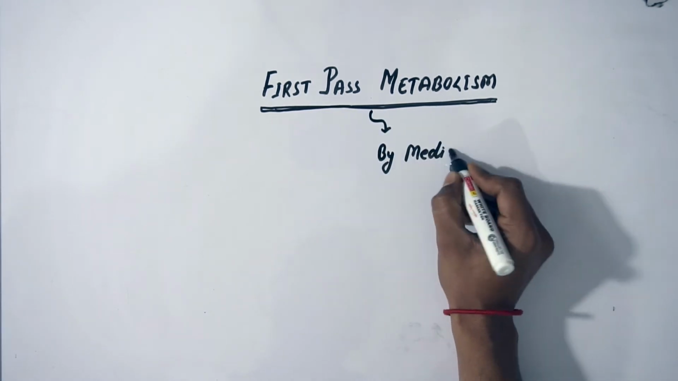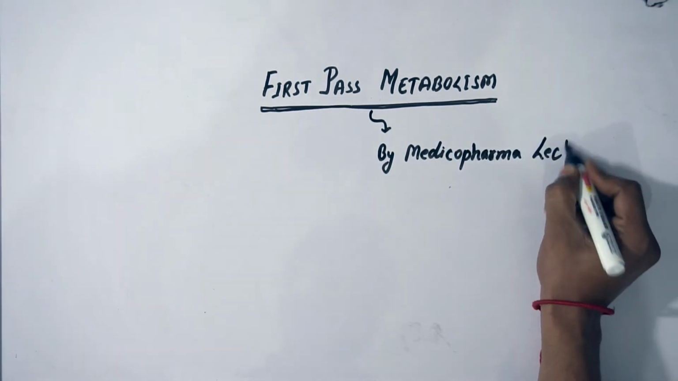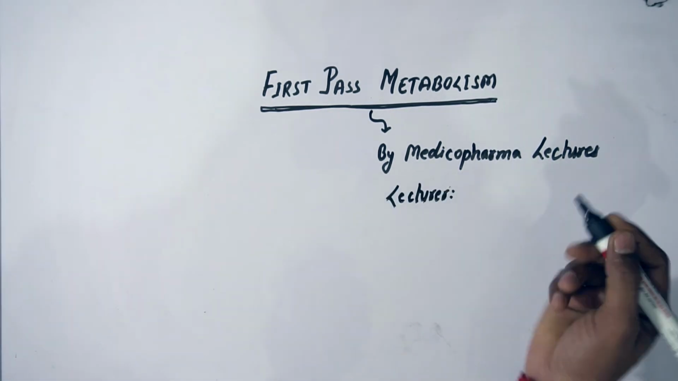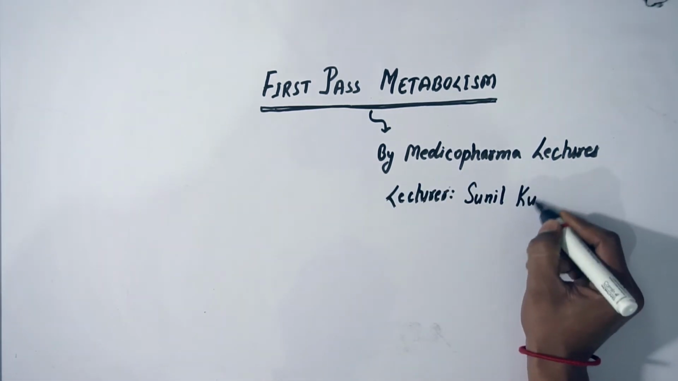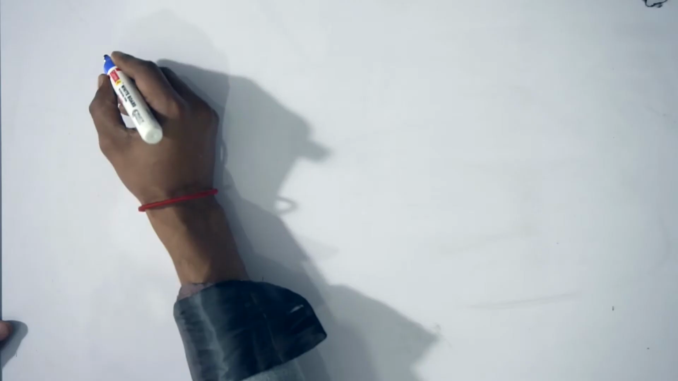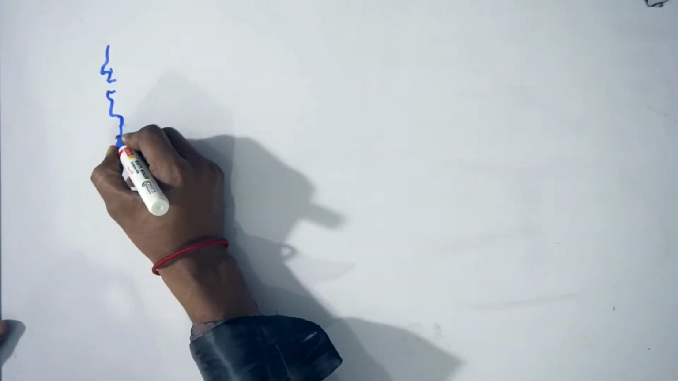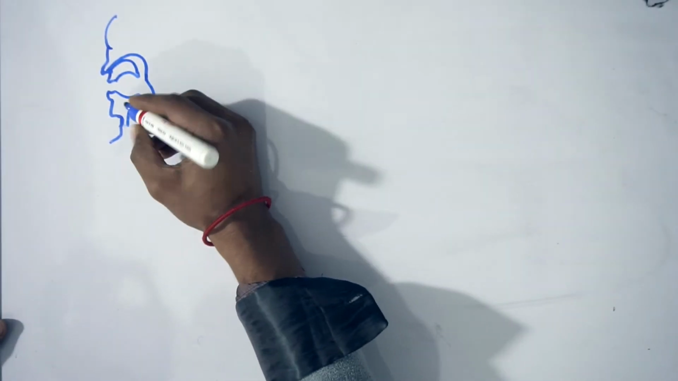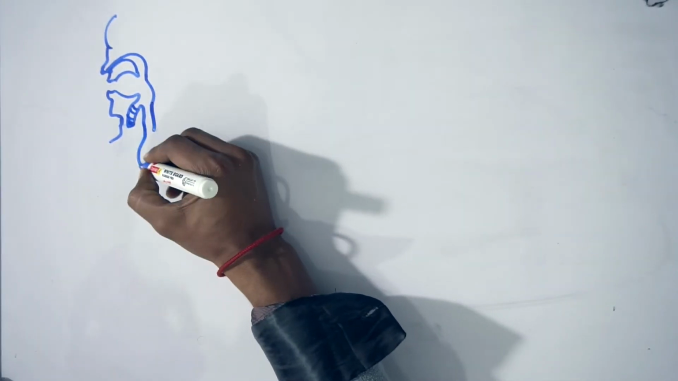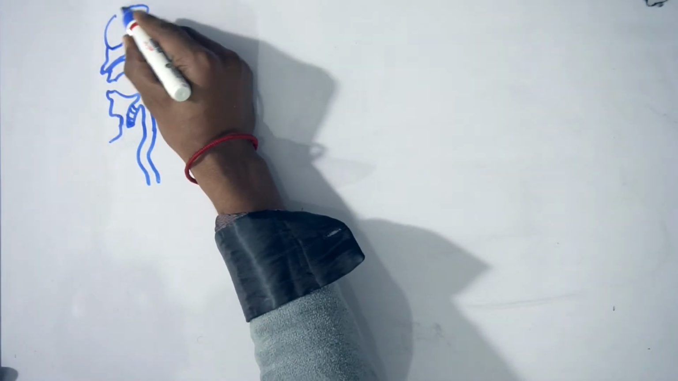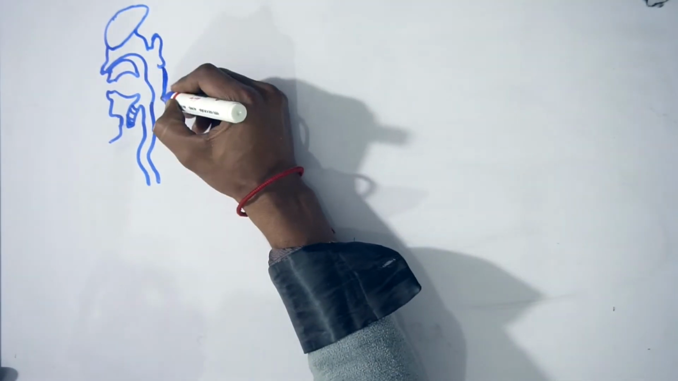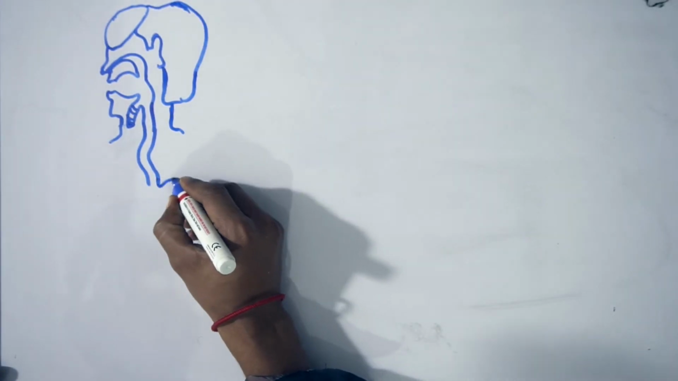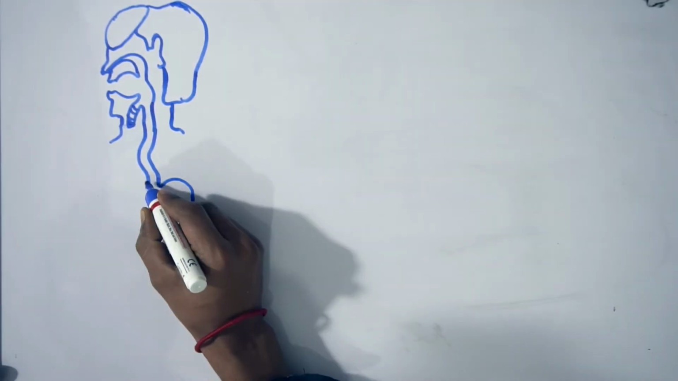So we have already discussed this small topic in brief when I was discussing the introductory part of general pharmacology. That was our first lecture in pharmacology, okay. So today we will discuss it in detail. For that I am going to draw a diagram representing the GIT, and from this diagram we are going to clarify all the concepts regarding first pass metabolism, okay.